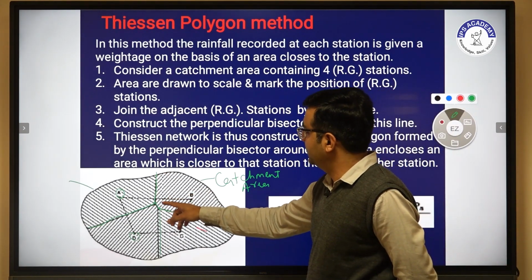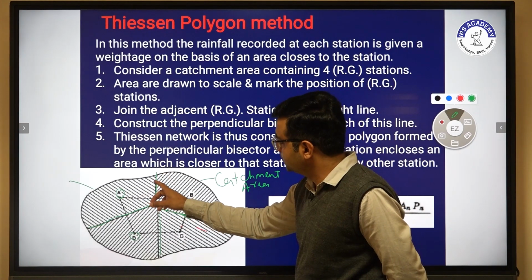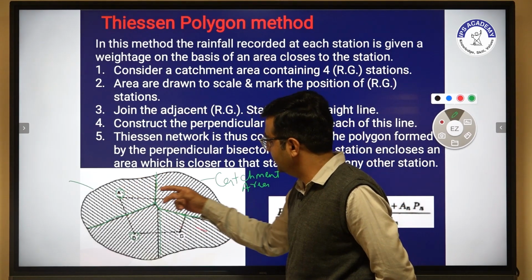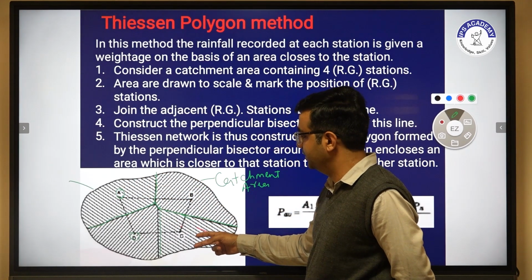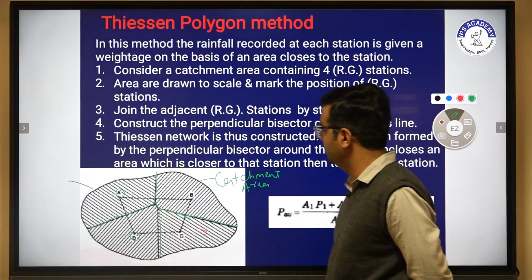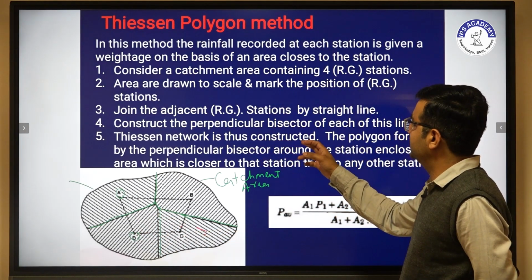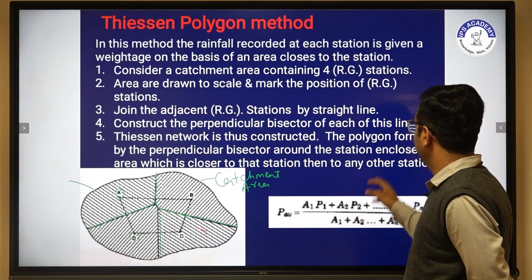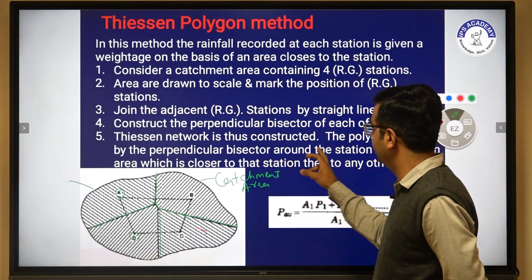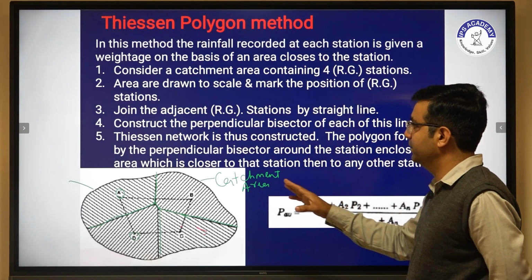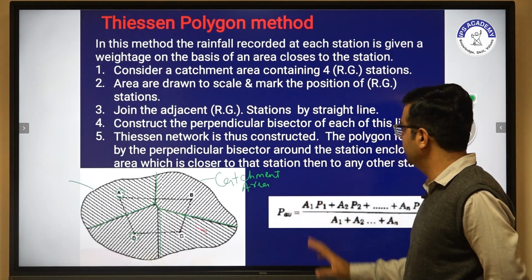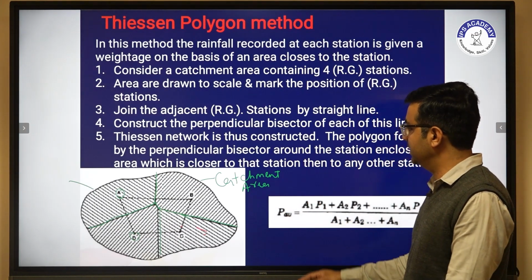With the help of these perpendicular bisectors, we get a different area for A, for B, for C and for D. So the Thiessen network is thus constructed, and the polygon formed by the perpendicular bisectors around a station encloses an area which is closer to that station than to any other station.